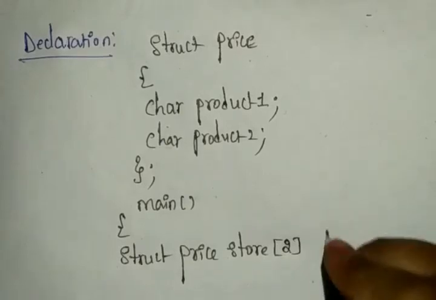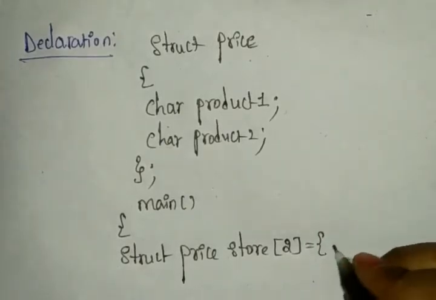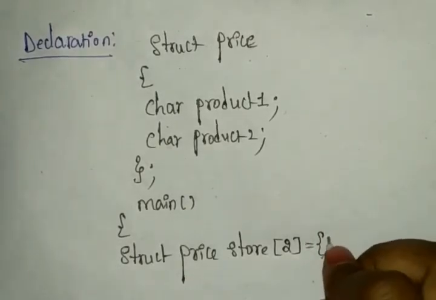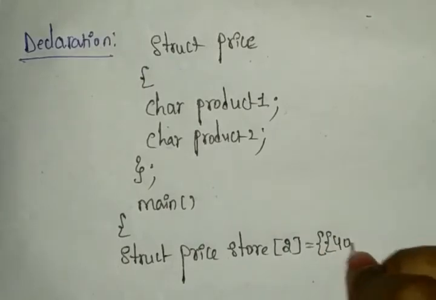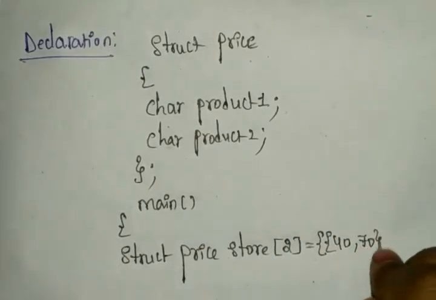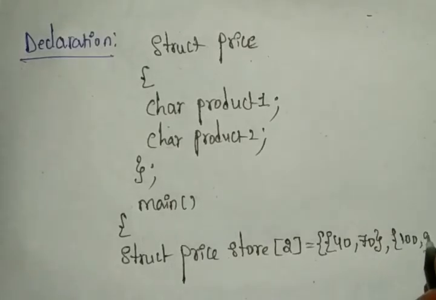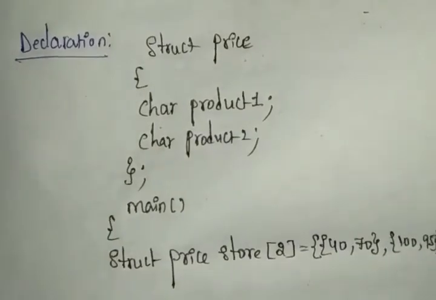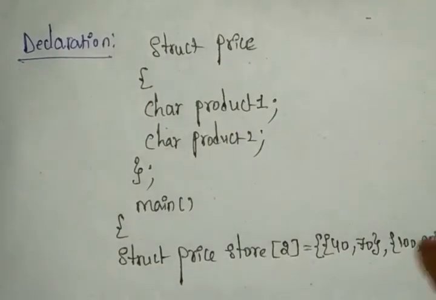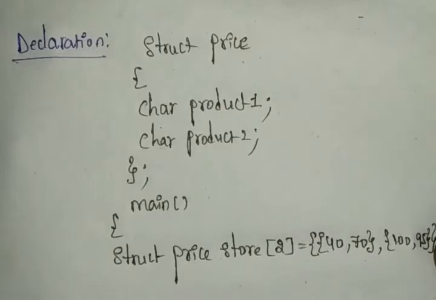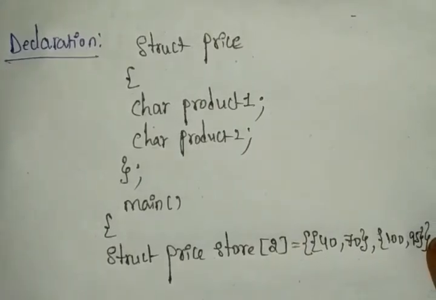And you can display this in the price manner. The first product will have 40 and 70, and the second product will have 100 and 95. The first product has the price in one store, that is 40 to 70, and the next one will have 100 to 95.